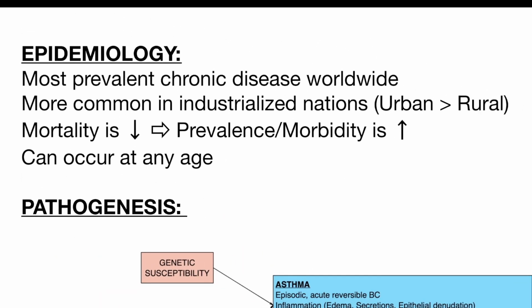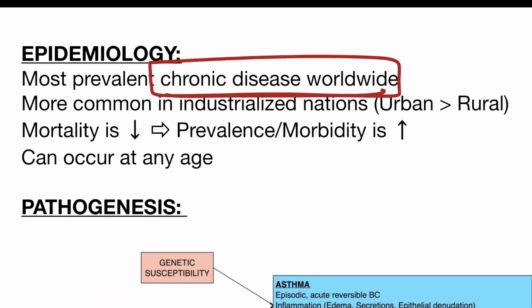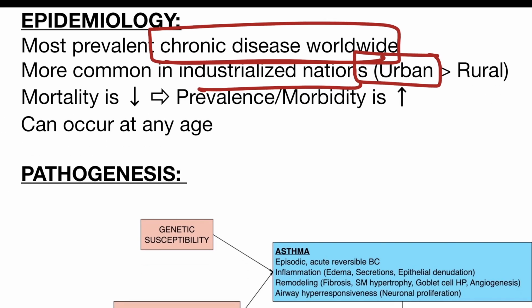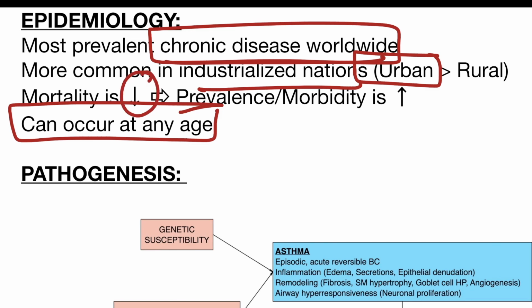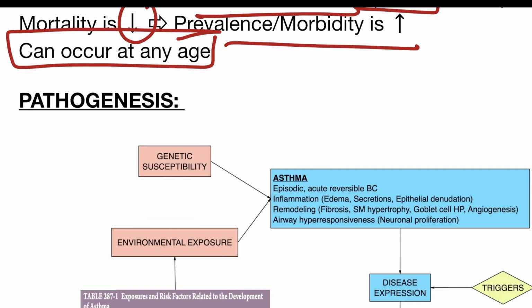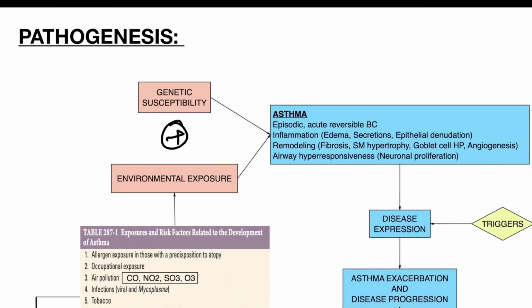You should note that asthma is the most prevalent chronic disease worldwide and is likely seen in urban areas and is a disease of industrialized nations. It can occur at any age, and currently with the treatment, the mortality rate is declining, but the prevalence is currently increasing. Asthma pathogenesis is extremely complex, and it includes the combination of environmental exposures that occur in a genetically susceptible individual.